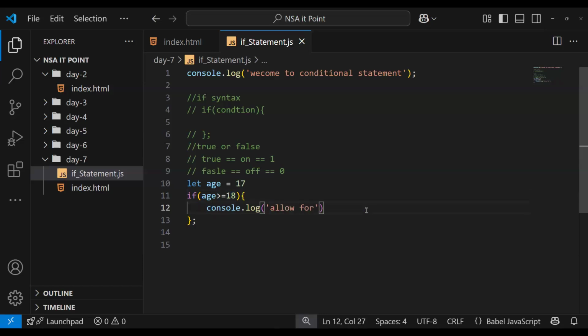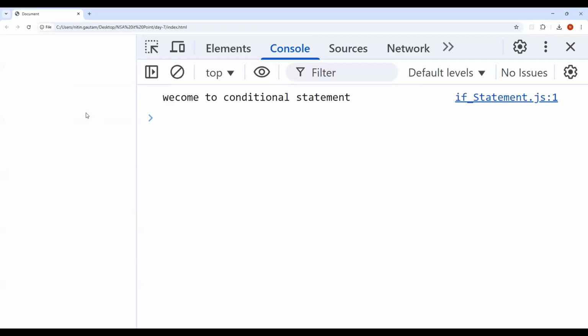Eligible for voting in India. Let's see, is this person eligible or not? I save the file, go to the browser and reload. Is it eligible? No, we can't see anything, so just change the age.